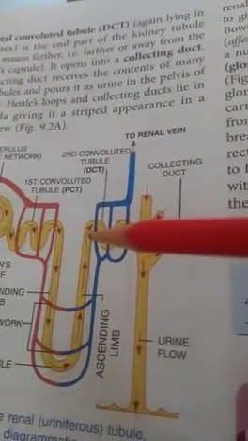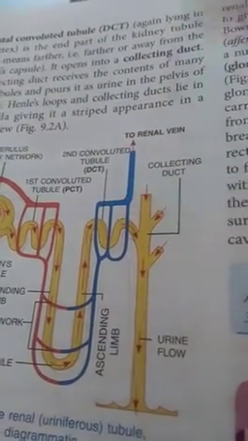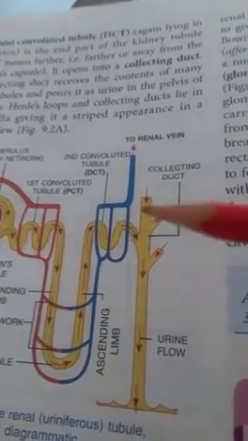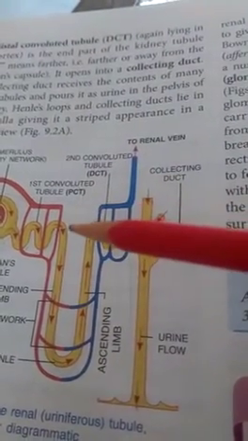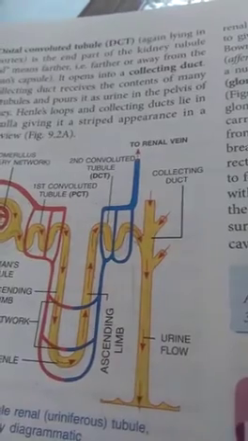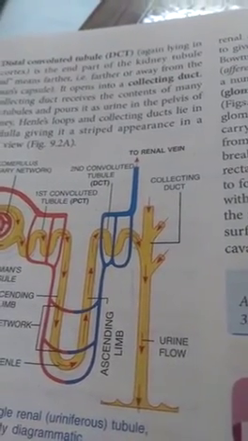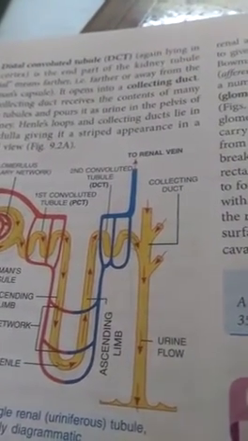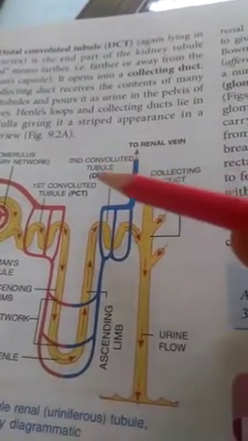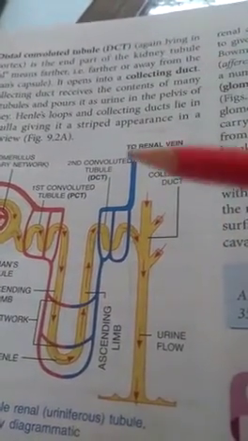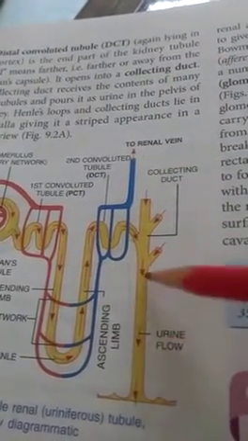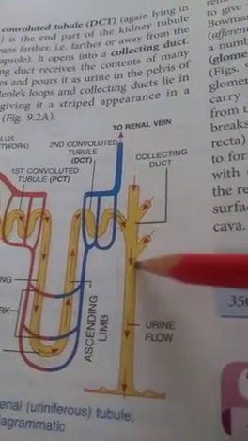When there is scarcity of water in the body, then the body tries to retain water. So at that time the pituitary gland secretes ADH, and this ADH reaches the collecting ducts.